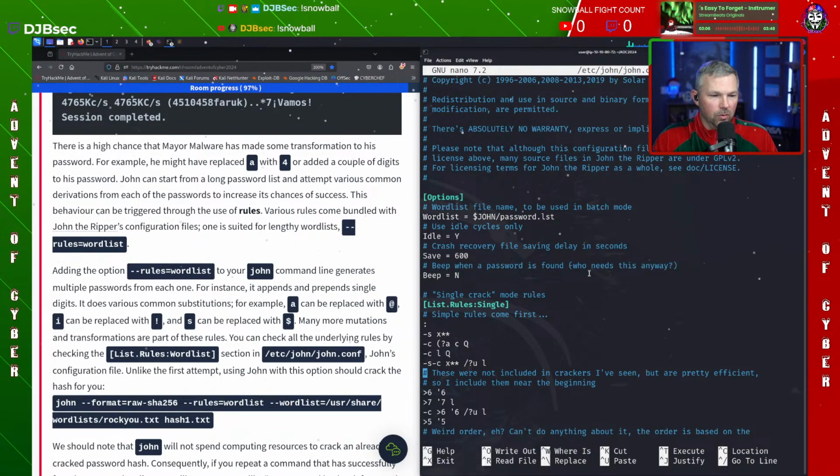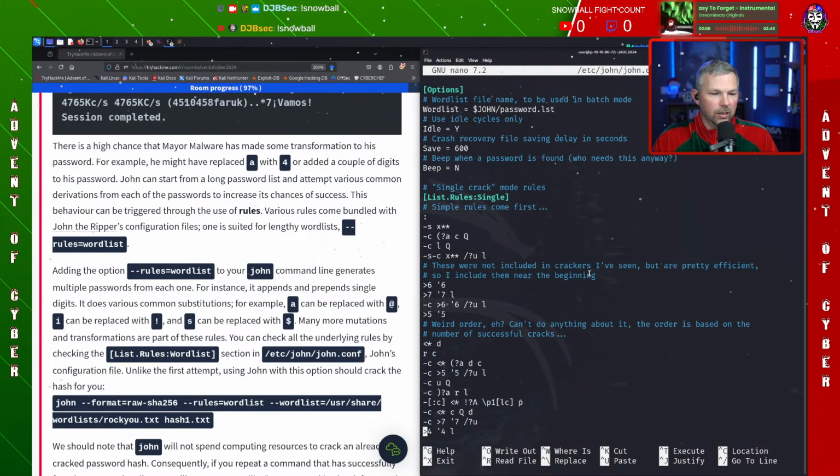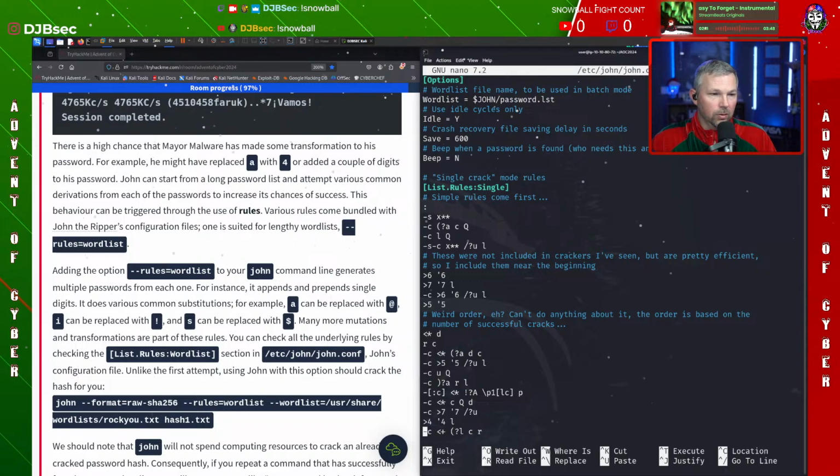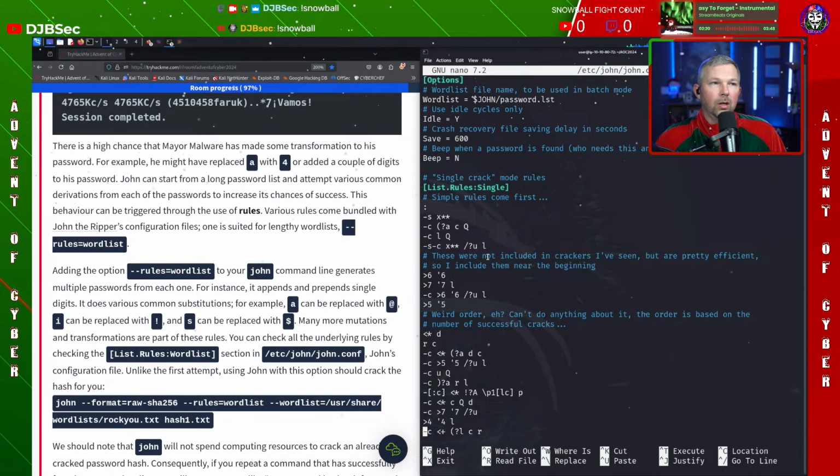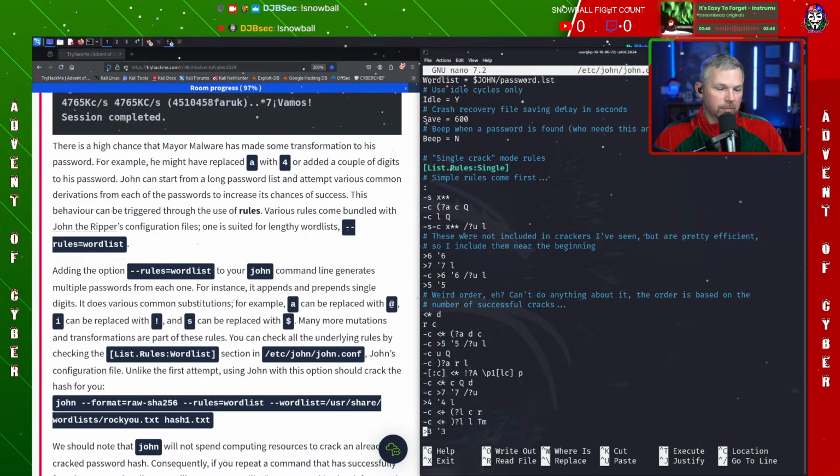Let me see if I can scroll through enough to where you can actually get, well, we're going to see single. So right here we've got single crack mode and we have simple rules. Basically we've got different rules in here that will pull things out, like an A may actually be a 4. So when you try Mayor, M-A-Y-O-R, I want you to then try M4YOR, and then I want you to try M4Y0R, right? That's what these rules are actually doing.